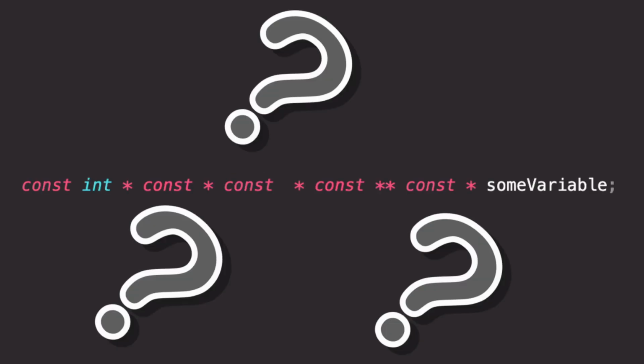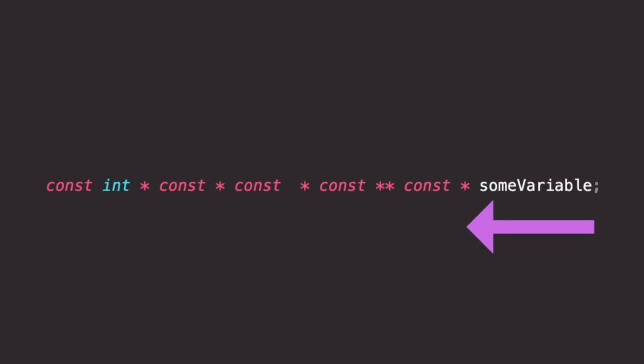All right, now let's read the initial declaration. A pointer to a constant pointer that is a pointer to a constant pointer that is a pointer to a constant pointer that is a pointer to a constant integer.